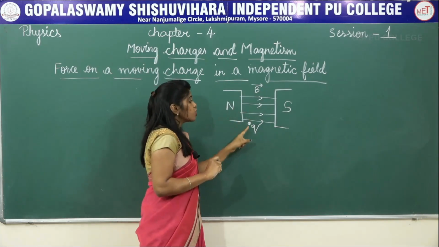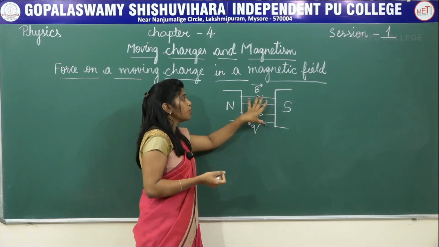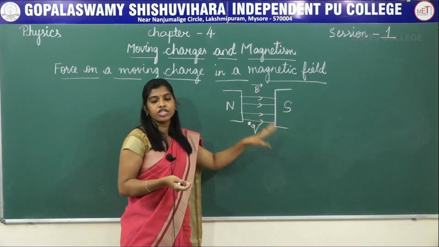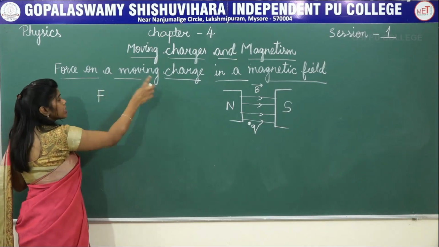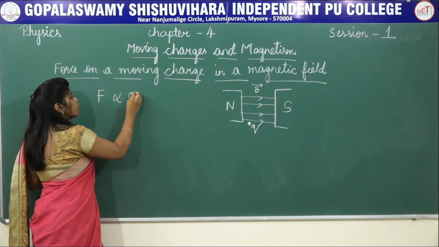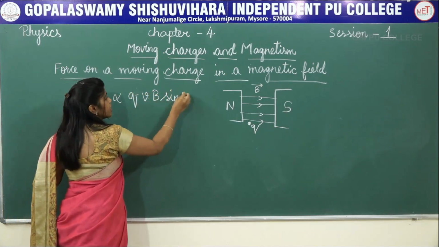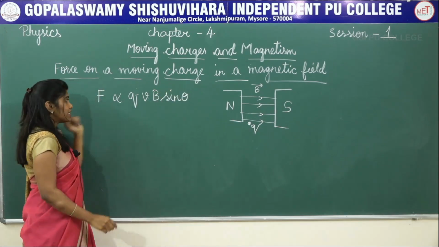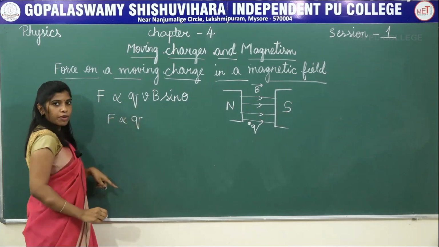What happens to this charge? What is the force applied on this charge when you place it in the magnetic field is what we are going to find now. The force on a moving charge in a magnetic field is given by F proportional to Q V B sin theta. You can see the force is proportional to the charge on the particle.